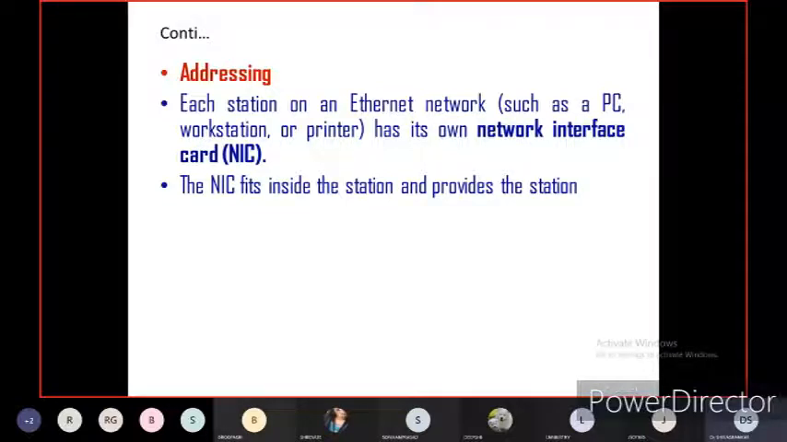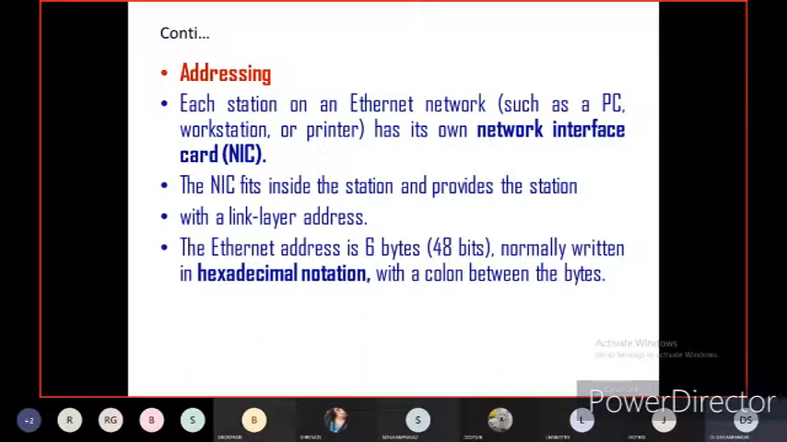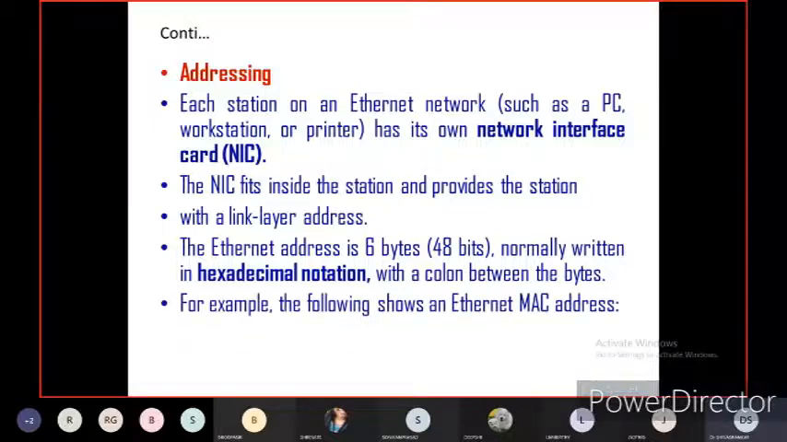The NIC fits inside the station and it provides the station with a link layer address. The Ethernet address is 6 bytes, that is 48 bits. Normally it is written in hexadecimal notation with a colon between the bytes. For example, the following shows the MAC address. So this is one example of the media access address of the Ethernet, 4A:30:10:21:10:1A. So this is the specific address, that is 48 bits.